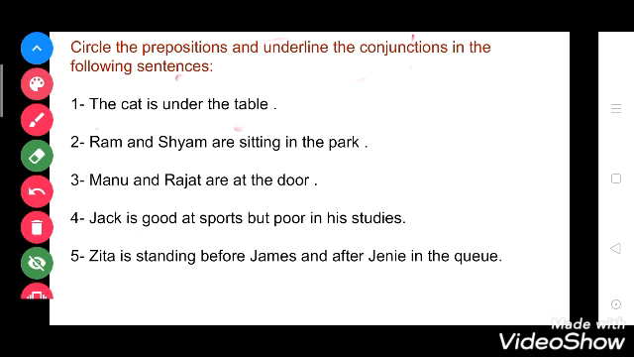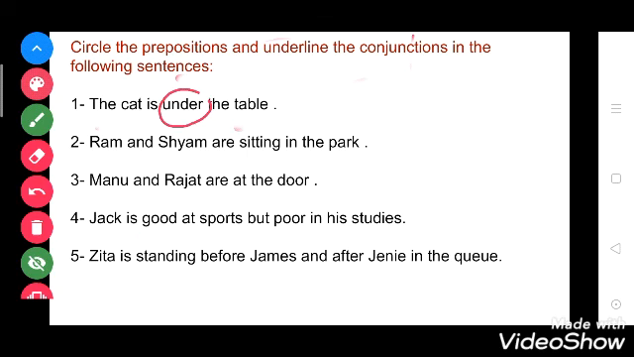Now what is a conjunction? Conjunctions are the linking words. They join words or sentences. So they all are linking words like and, or, because. Now see the first one. The cat is under the table. So here under is a preposition. So you have to circle under.